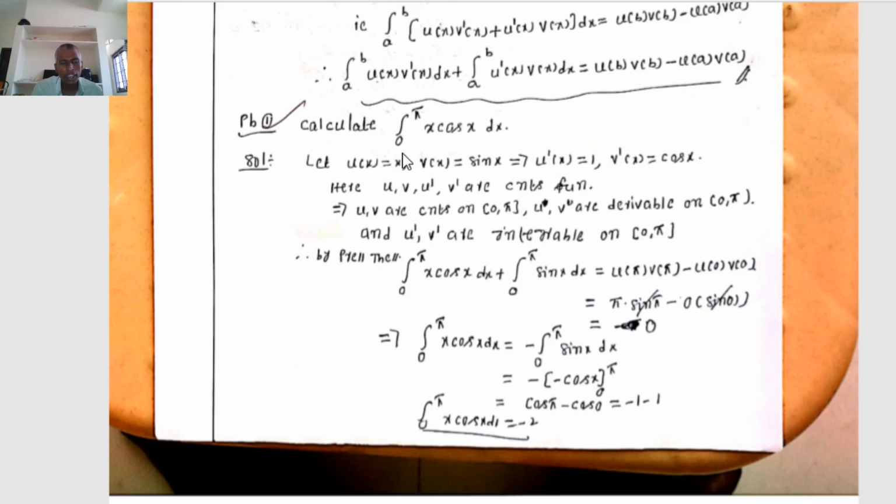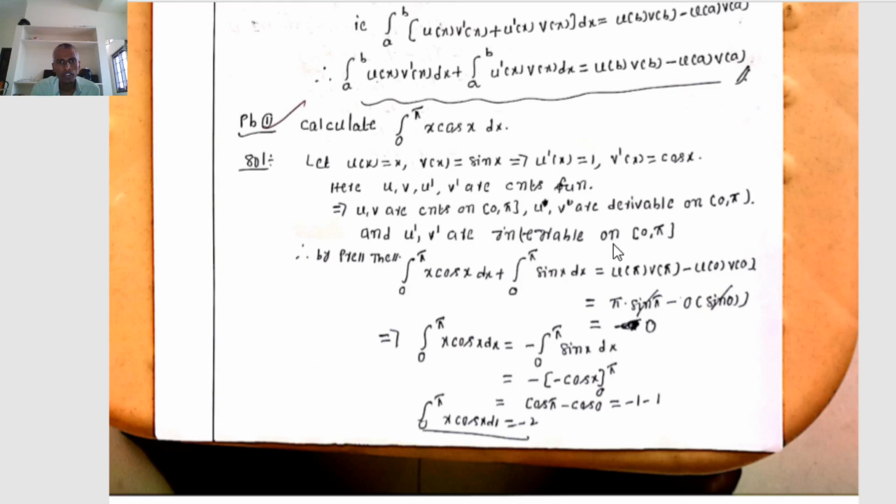Therefore, by integration by parts, integration 0 to 5 u of x into v dash of x dx plus integration 0 to 5 u dash of x into v of x dx, comparing to integration a to b u of x v dash of x dx plus integration a to b u dash of x v of x dx equal to u of b into v of b minus u of a into v of a, where u of x means x, v dash of x means cos x dx, a to b means 0 to 5, plus integration a to b u dash of x means 1, v of x means sin x dx, where a means 0, b means 5, u of b into v of b means u of 5 into v of 5 minus u of a into v of a means u of 0 into v of 0.